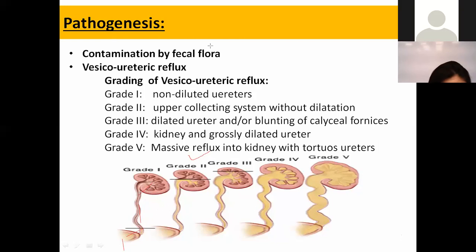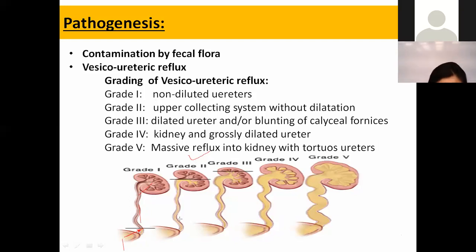So here when we talk about the vesicoureteric reflux in grade 1, you can see the yellow color in the bladder, and this yellow color is trying to show the urine in the bladder. And while passing urine, when this urine goes into this part, this is the lowest one, I would say fifth of the ureter, but the ureter shape is normal. This is non-dilated. No, actually this is dilated. Non-dilated ureter is the grade 1 with some reflux in it.